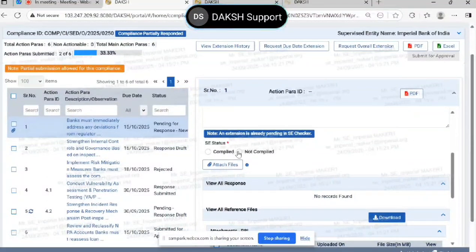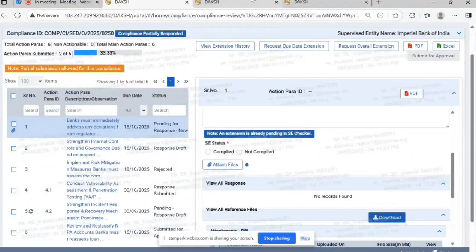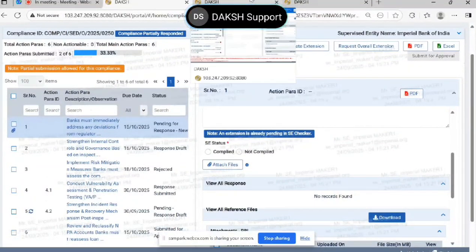As we discussed during the initial 10 minutes of this session, when you log in for the first time, there will not be any default password. You need to create your password on your own by clicking on the forgot password link. Please follow those steps and you will be able to log in. There will be no different credential or user ID provided by the Daksh team. Please do not wait for the Daksh team to provide such credentials, because there is no concept like this. You yourself have to create your own password.